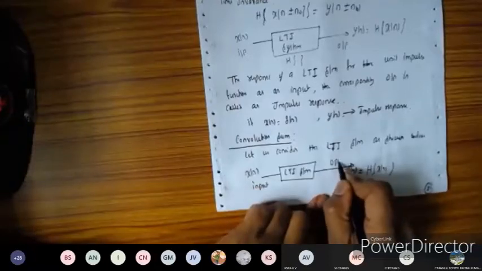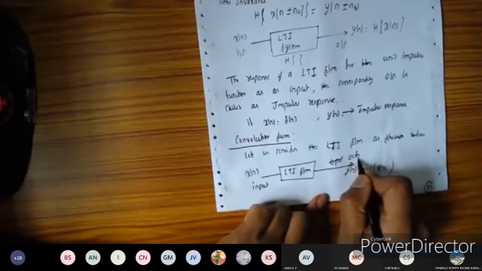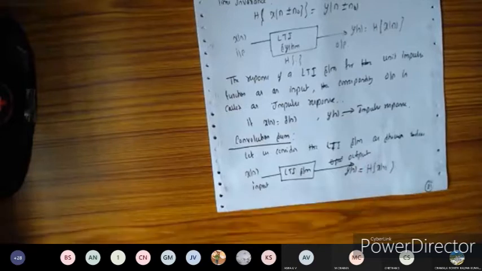So this is called the output. h of x of n, you are going to obtain here.